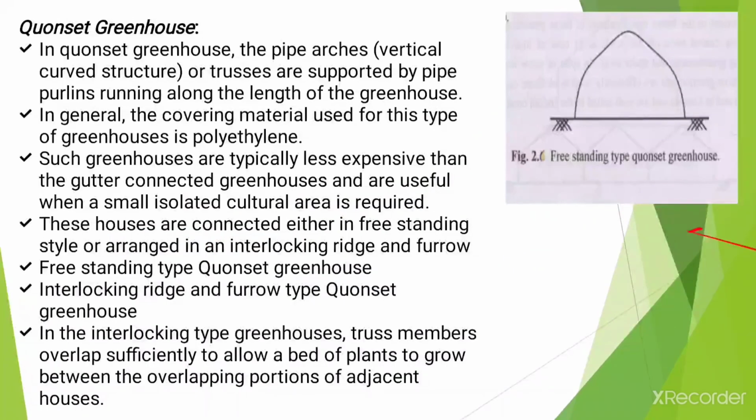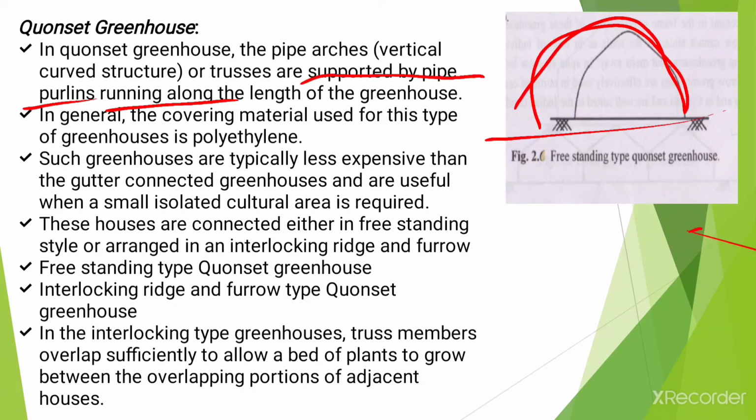And the next type of greenhouse is the quonset greenhouse. In the quonset greenhouse, the pipe arches, meaning vertical curved structures or trusses, are supported by pipe purlins running along the length of the greenhouse. The shape of the greenhouse is like a vertical arch, so it is called a quonset greenhouse. And in general, the covering material used for this type is polythene.